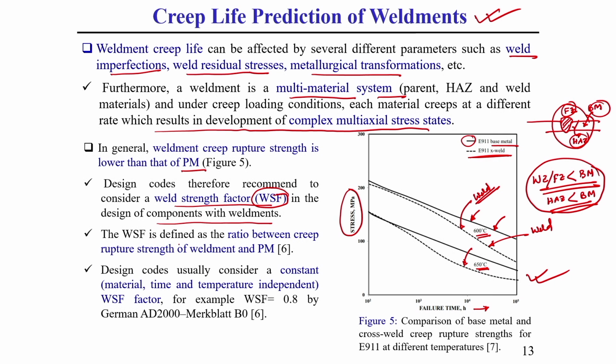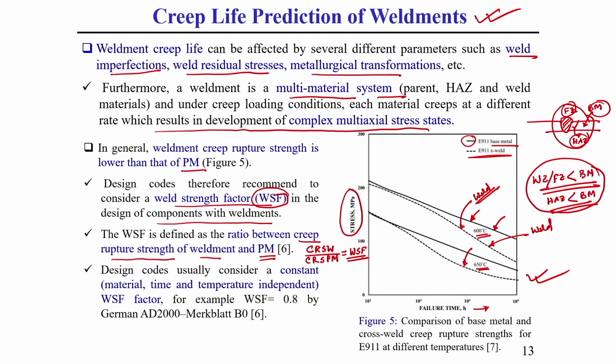The weld strength factor is defined as the ratio of creep rupture strength of weldment to creep rupture strength of parent material. What I am telling, understand? That means creep rupture strength of weldment divided by creep rupture strength of parent material. This ratio is called the weld strength factor.